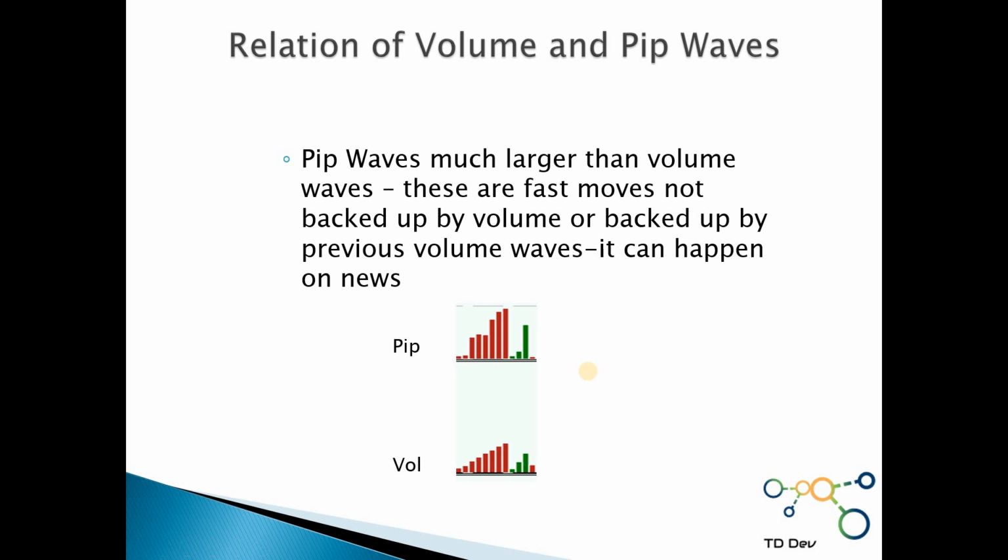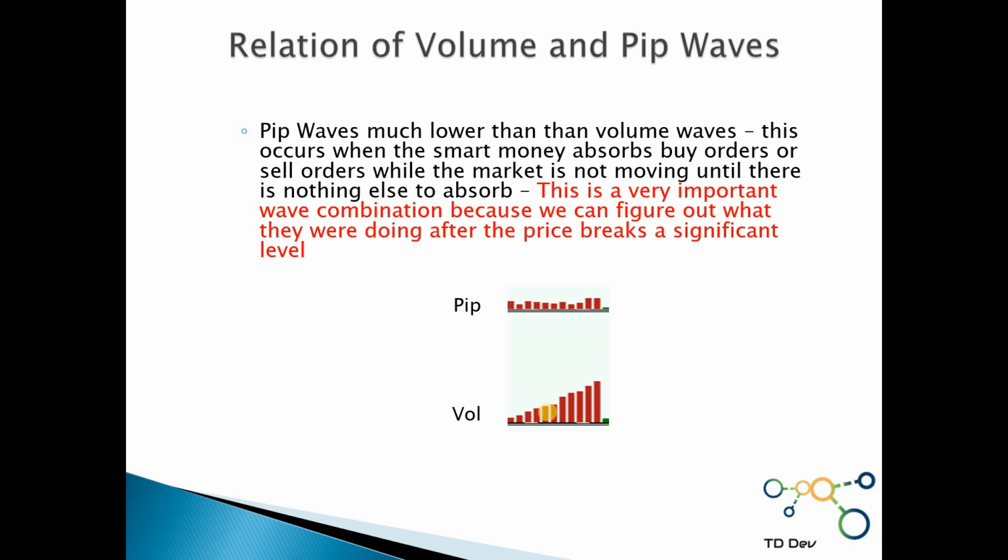volume. And there is another relation, which is this, and it's one of the most important relations. Now this relation shows what? It shows us that the PIP wave has not moved significantly, while the volume wave has been moving a lot.